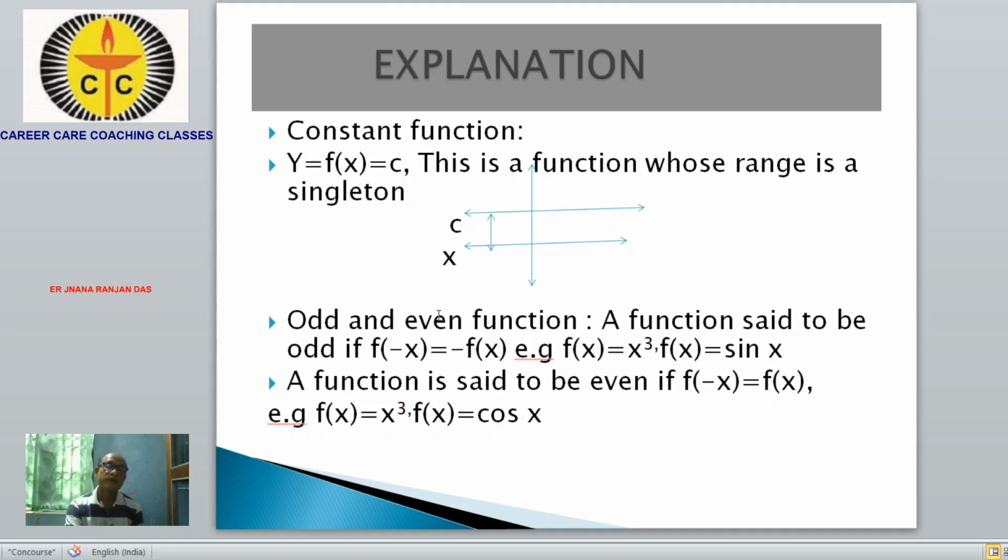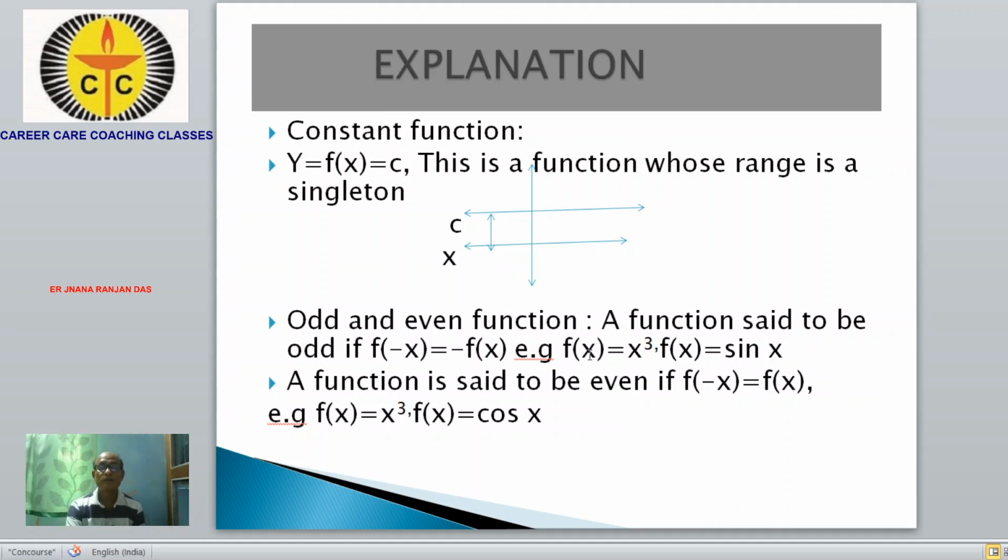Similarly, odd and even functions. To define this type of function, a function is said to be odd if f of minus x is equal to minus f of x. That means when you take f of minus x, the value will be minus of f of x.